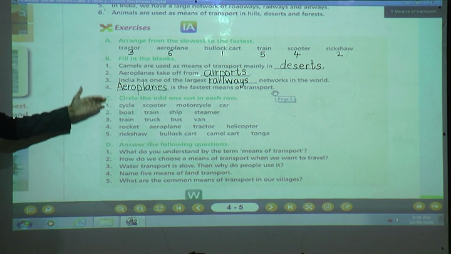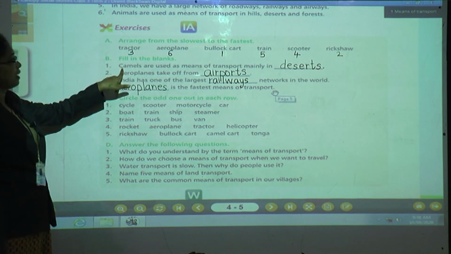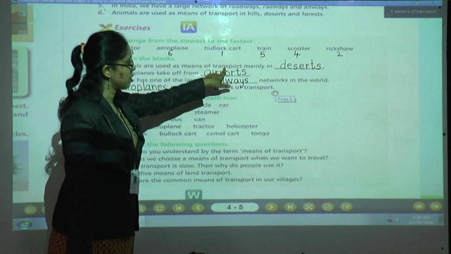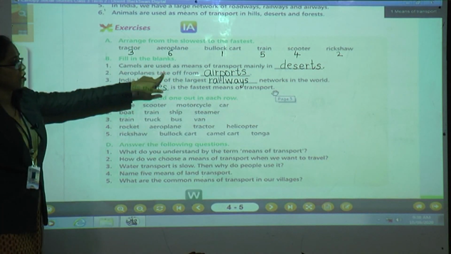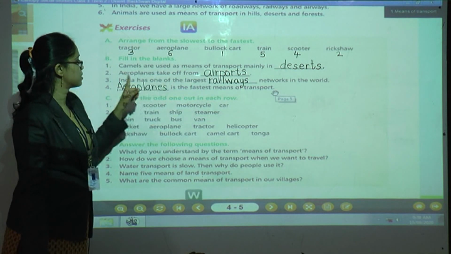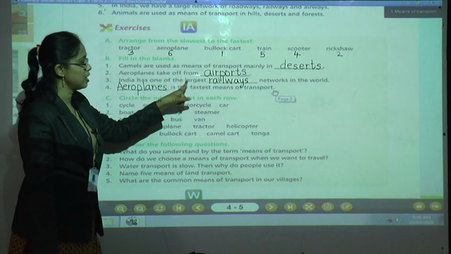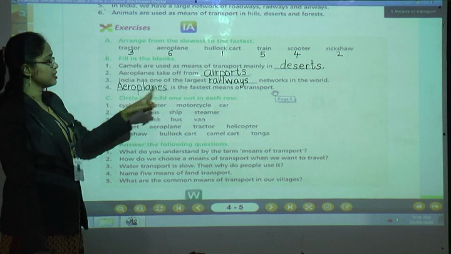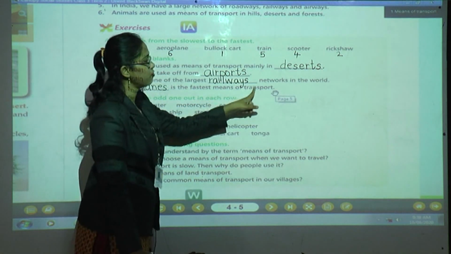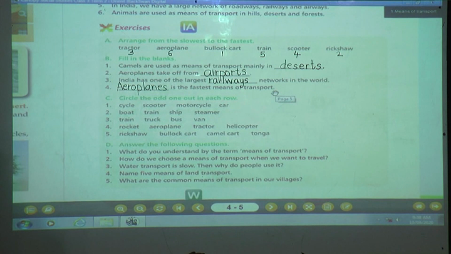Okay, children, have you written this? Okay. First one, camels are used as a means of transport mainly in desert. Aeroplanes take off from airports. India has one of the largest railway networks in the world. Aeroplane is the fastest means of transport. Okay, children? Done? Okay. Now let us see the next question.